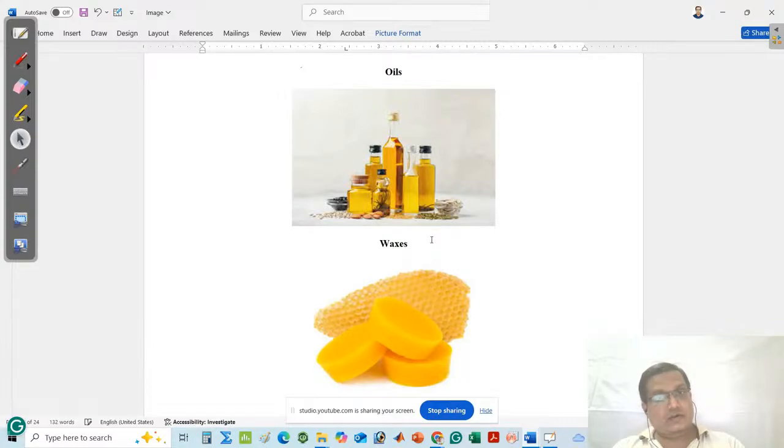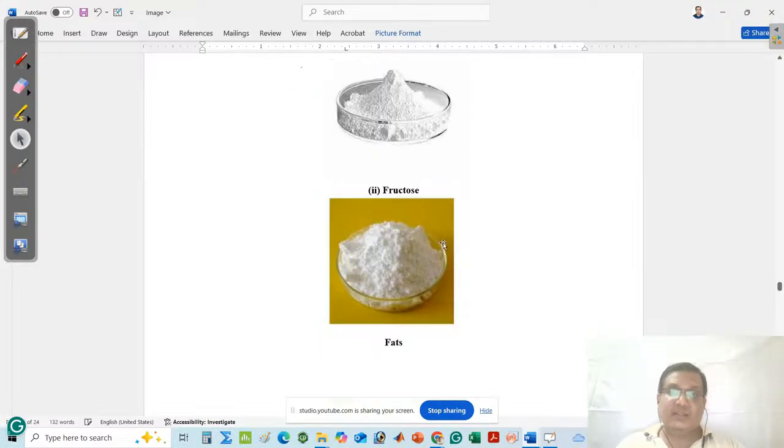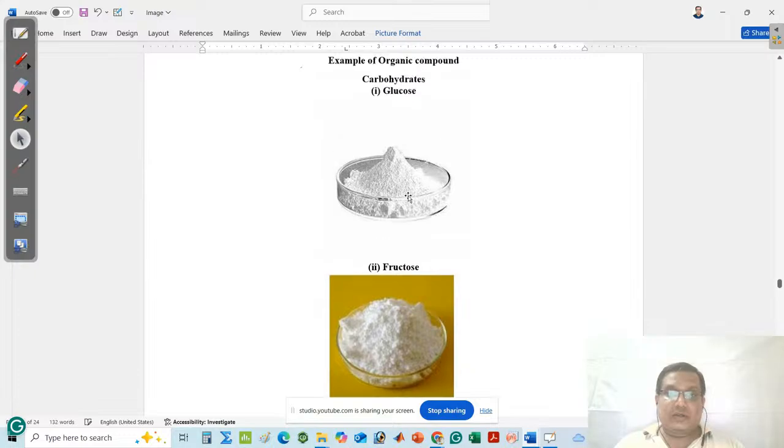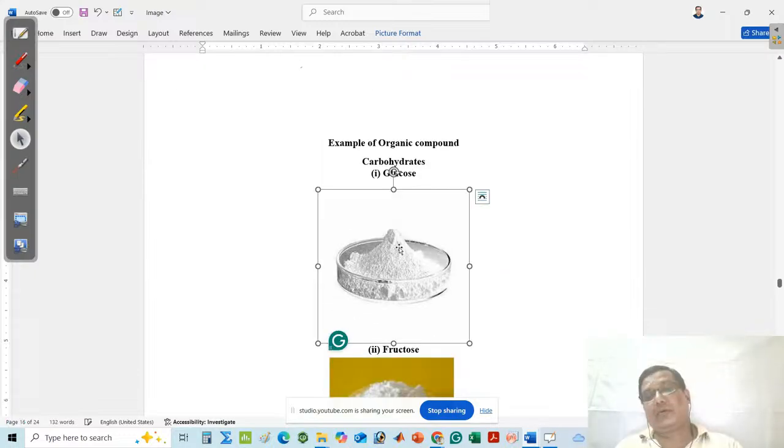There are two types of compound. One is your organic compound, another is your inorganic compound. Organic compounds are generally found from living organisms. Inorganic compounds are generally found from non-living sources like minerals, rocks. Here, tell me, glucose. Is glucose an organic compound or an inorganic compound?